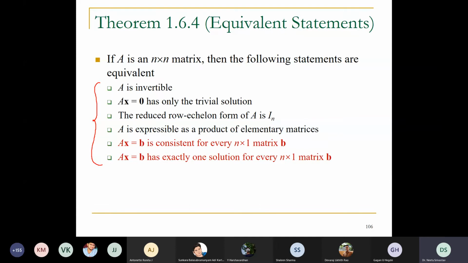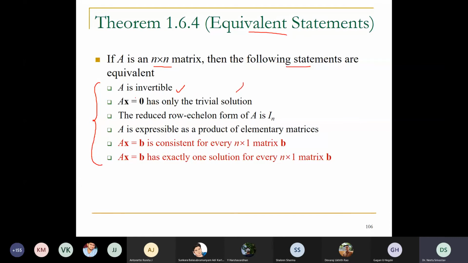Now you see what equivalent statements we have here. A is a matrix of order n cross n, and the following statements are true. What are these statements? A is invertible. If A is invertible, then definitely your system will have a solution. Why do we say that if A is invertible, the system will have a solution?